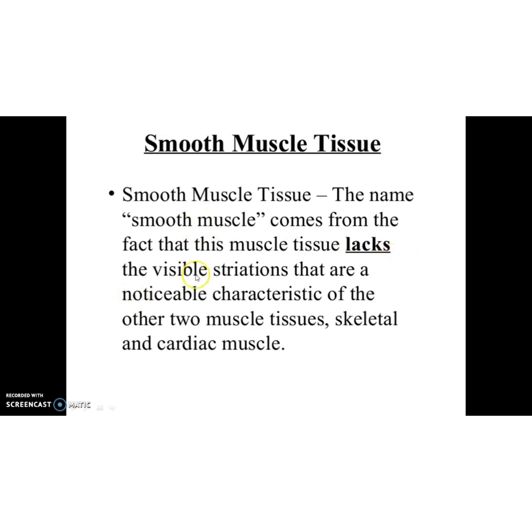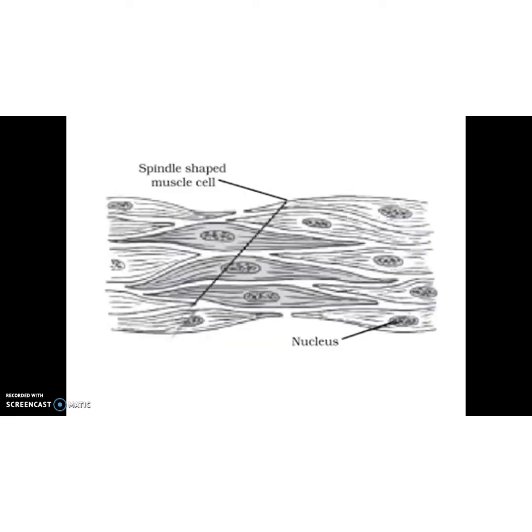Because they lack these visible striations that are noticeable characteristics of the other two muscle tissues. Which are the other two muscle tissues? Skeletal muscles and cardiac muscles. On both skeletal and cardiac muscles, we can see striations, but smooth muscle is very smooth in structure, isn't it? So only the spindle-shaped muscle cells, and you can see a centrally located nucleus.